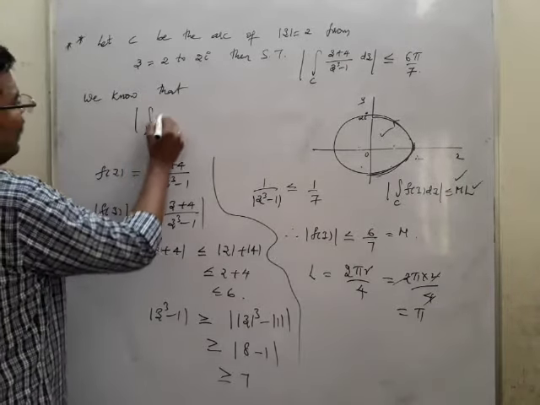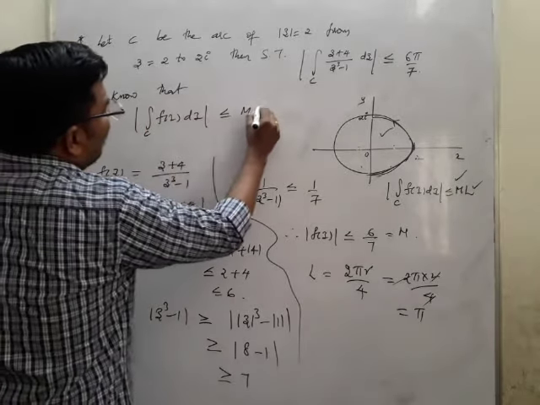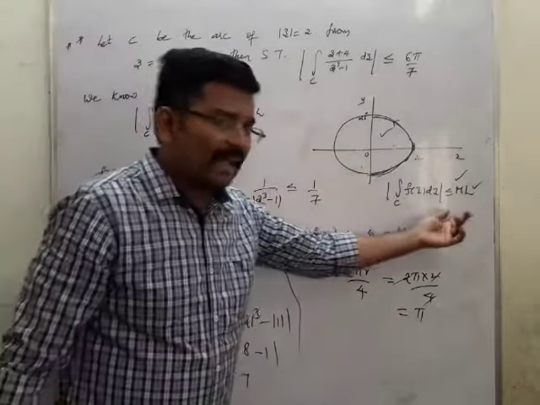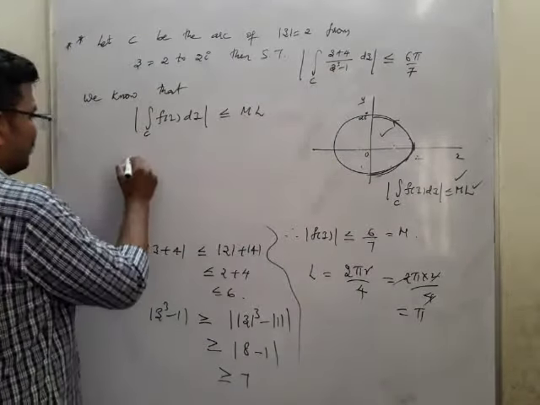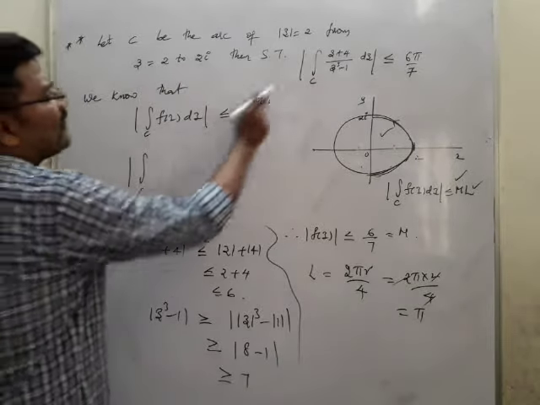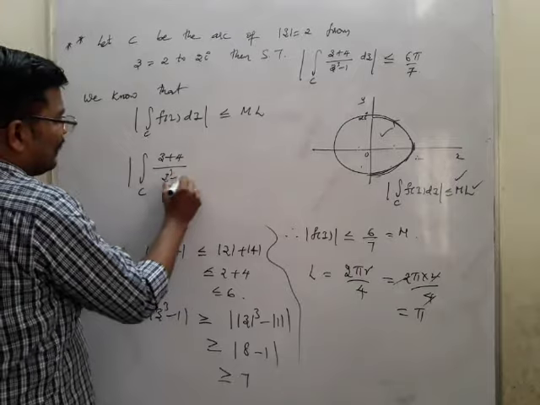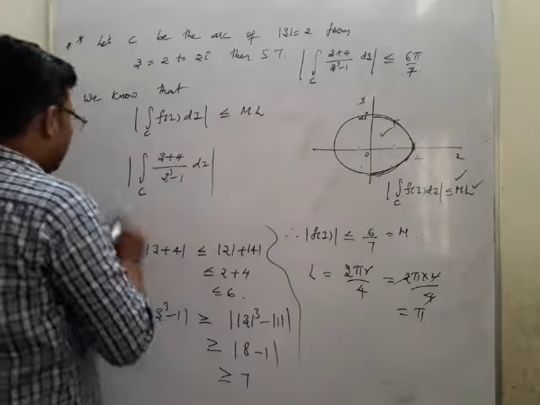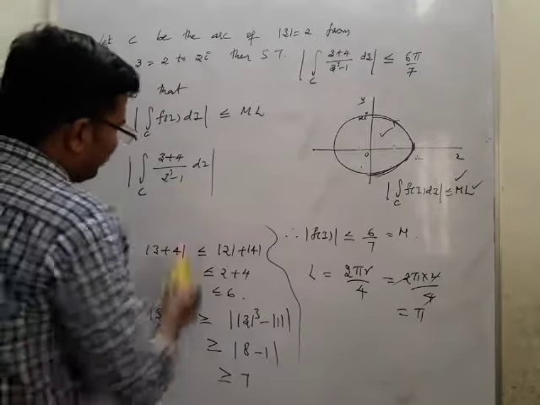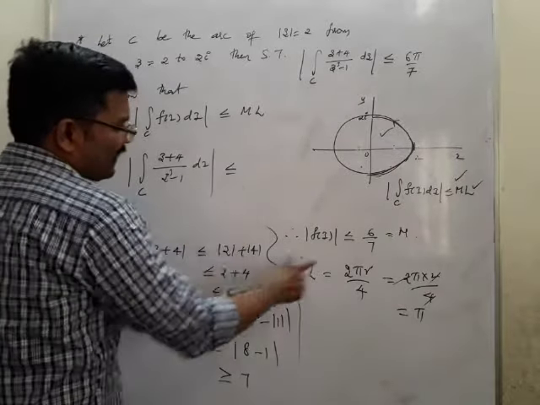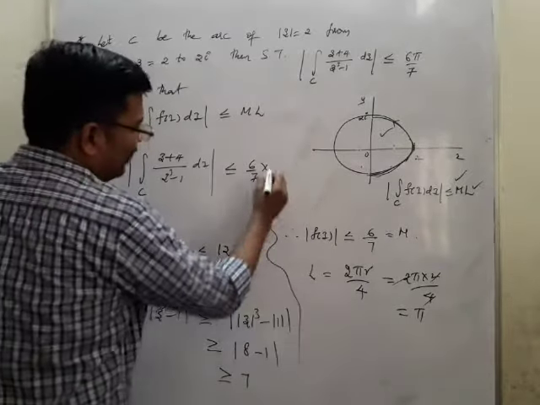We know that the integral over c of f of z dz is less than or equal to ML. Now this is the formula we have already written. So we'll write it in this form. The integral of f of z is nothing but z plus 4 by z cubed minus 1 dz. It may be less than or equal to M times L. What is M? M is nothing but 6 by 7. What is L? L is nothing but pi.